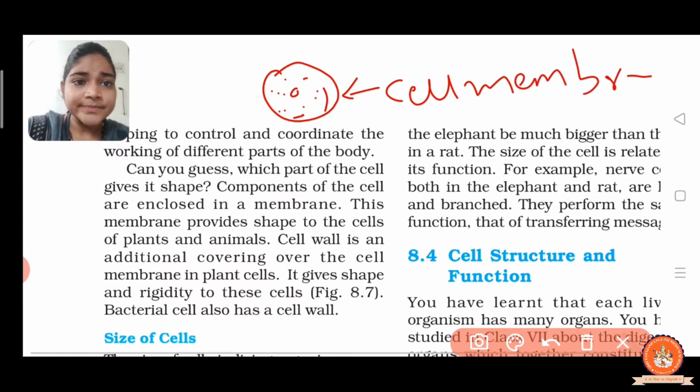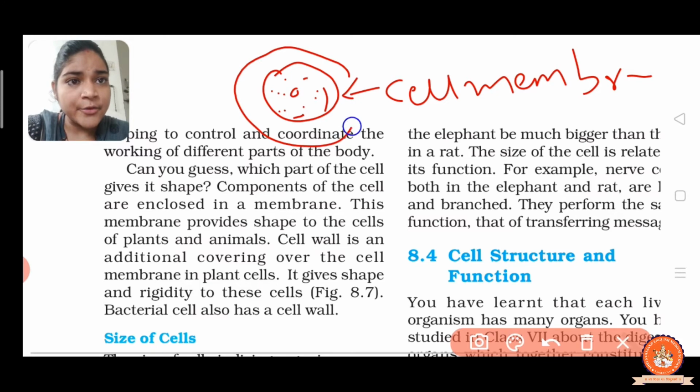And this membrane provides the shape to the cells of plant cells and animal cells. And the cell wall is an additional covering. So over the cell membrane there is again an additional covering. It's called the cell wall.